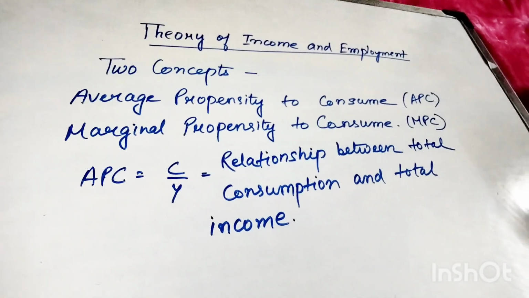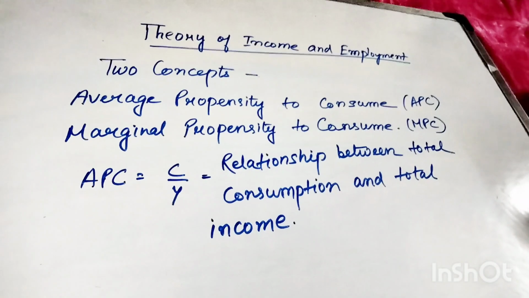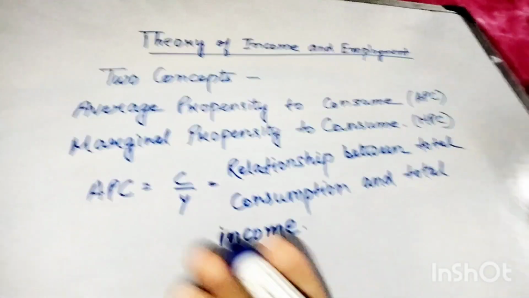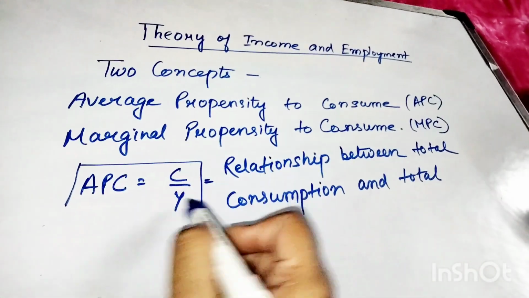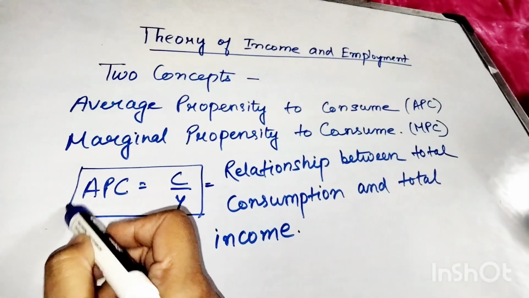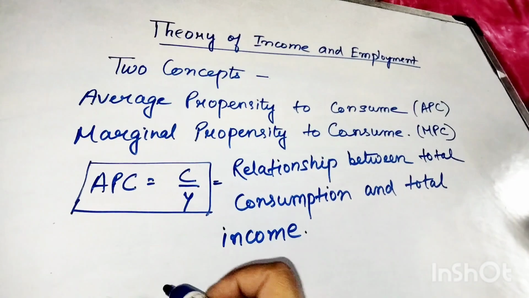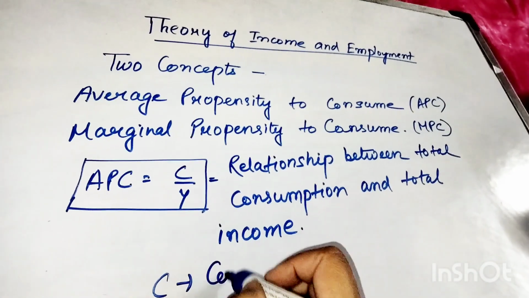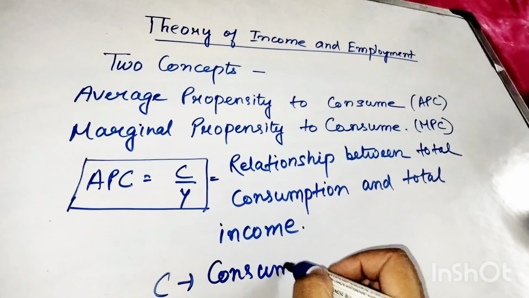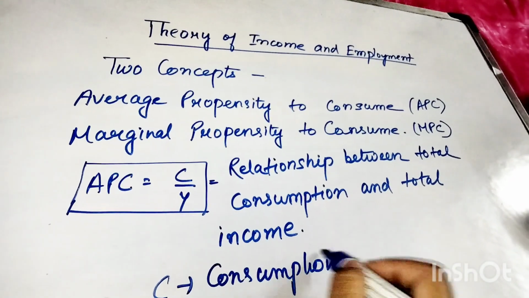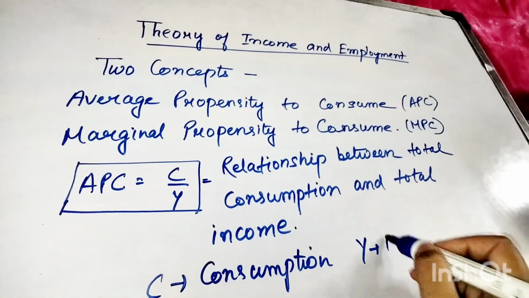So symbolically, how can we write this APC? APC will be equal to C by Y. And if we define it, this is a relationship between total consumption and total income. So C here is the consumption and Y here is the income.